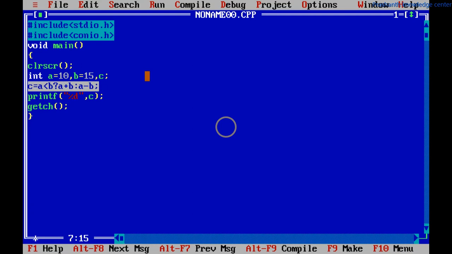By this, in this class we have learnt about the conditional control statements, that is if statement, if else statement, and the short form of if else, that is ternary operator. In the next class we will learn about the loop control statements.